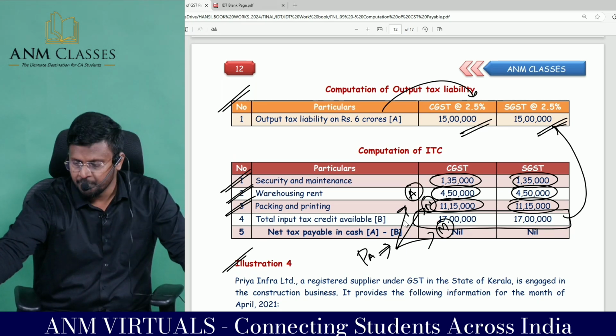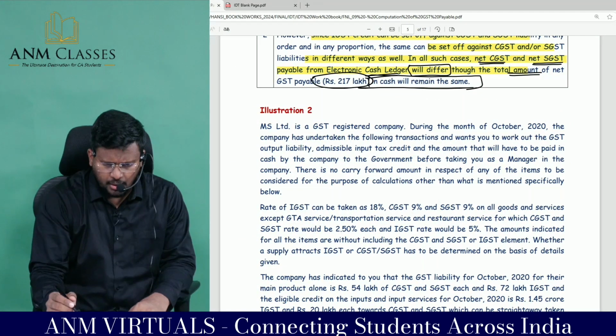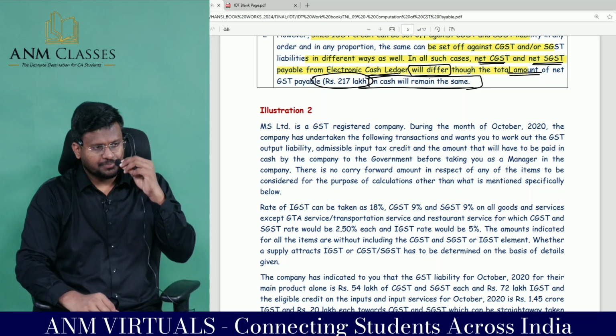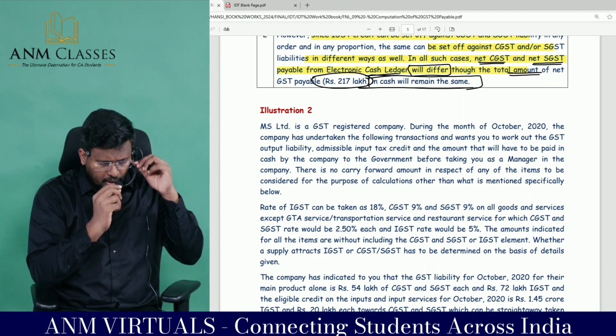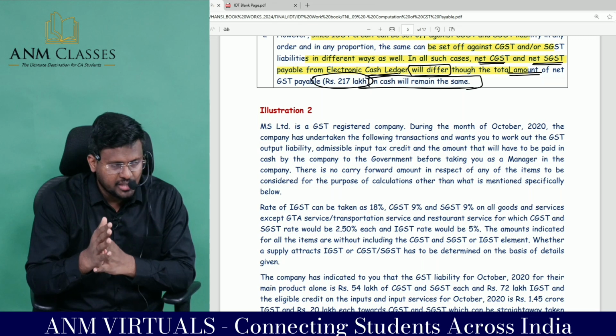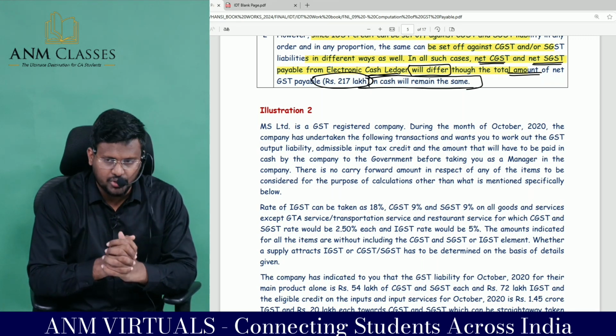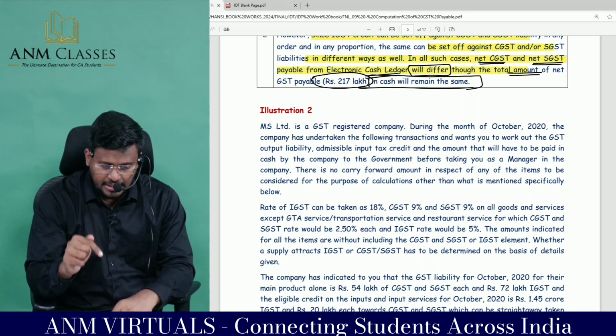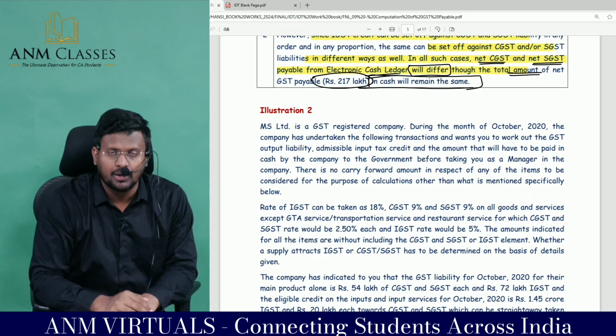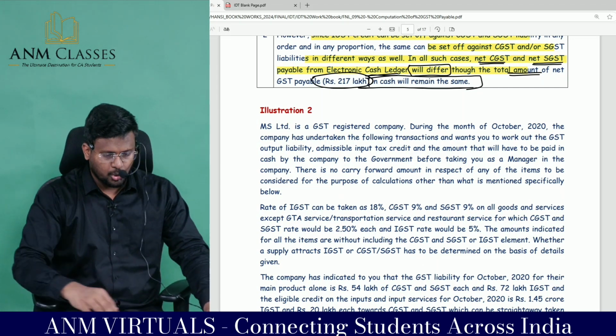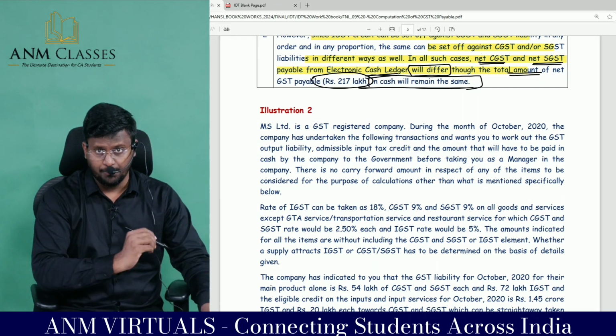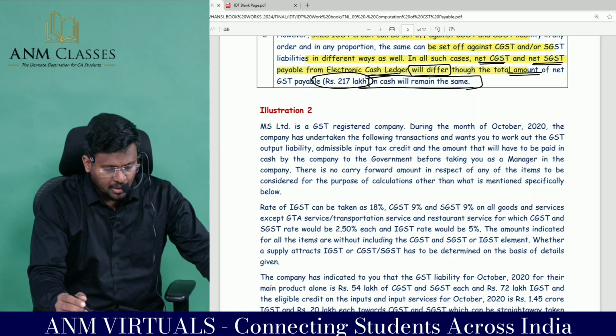Comfortable, sir? Very happy afternoon to all. So we are doing computation of GST payable, first 14 mark question. In this series we have solved illustration number 1. We are moving into illustration number 2, which is a very good past examination question.